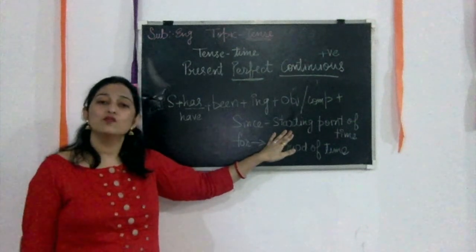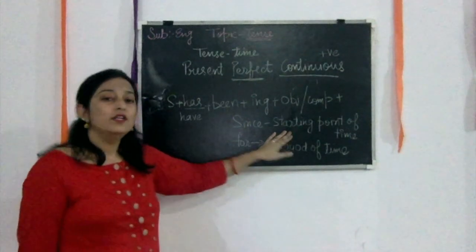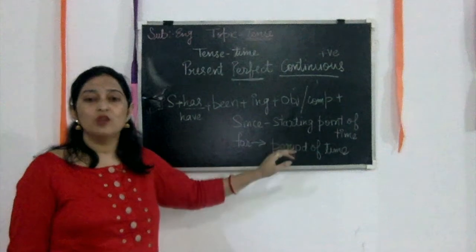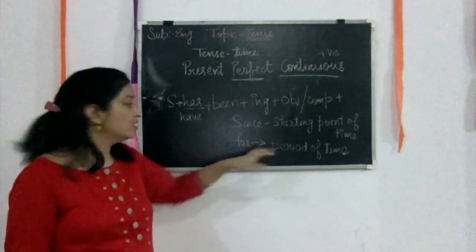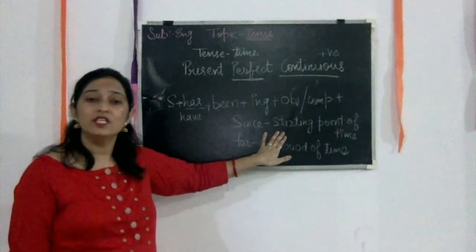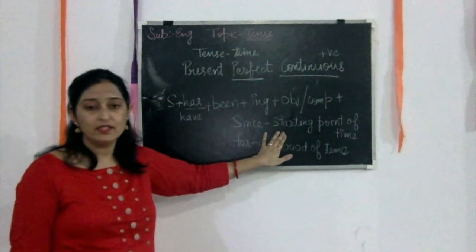Or Reena has been playing cricket since 2011. 2011 से वह क्रिकेट खेल रही है. This is the starting point of time, when she started, it was 2011 or 4 o'clock.